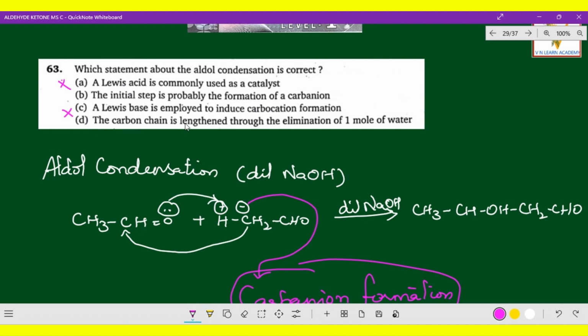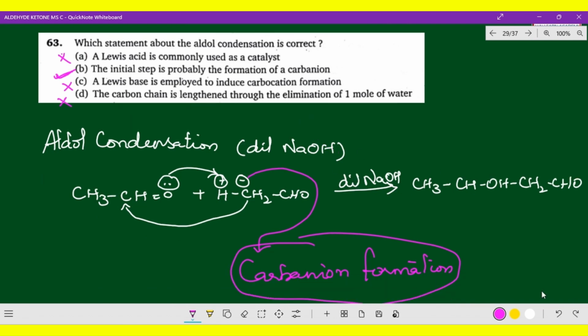Now, the carbon chain is lengthened through the elimination of 1 mole of water. In this step we are not losing water. Next stage only we are losing that water. But the initial step is carbanion formation only, so that is the intermediate. So which is the correct option? Option B is the correct option: probably the formation of carbanion. That is the only correct option. I hope you got the clarity.